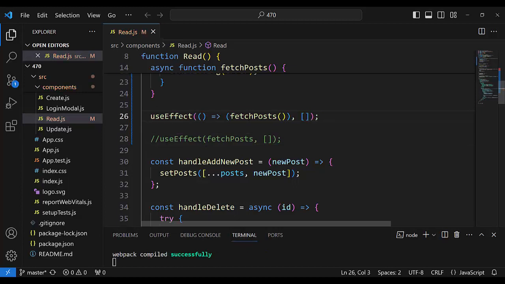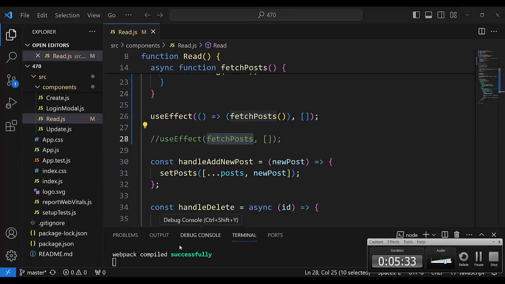But the rule is that we always use a function here, because look now, it is not a thunk. Fetch post here is not a thunk, and we can use this fetch post, but it is very simple, going from the arrow to only a reference of fetch post.